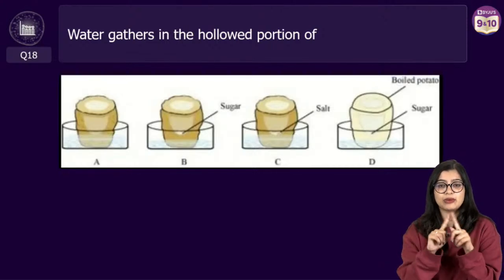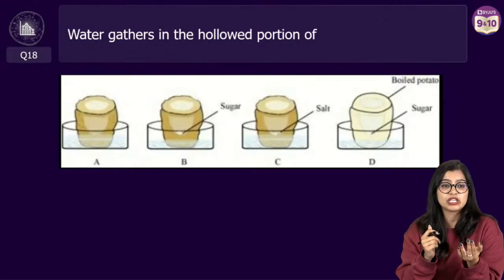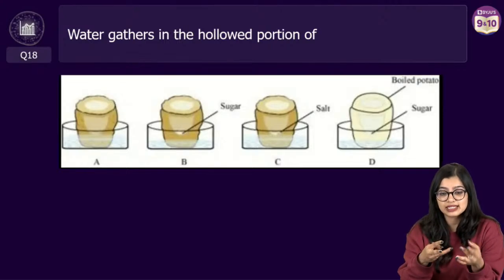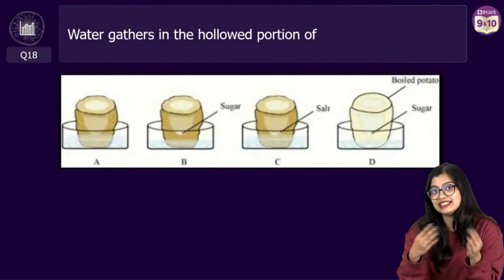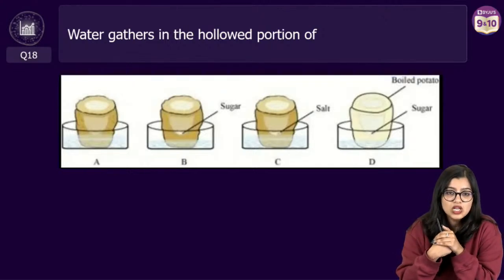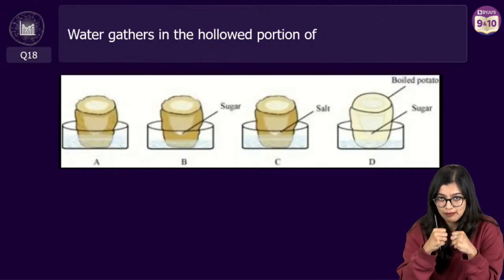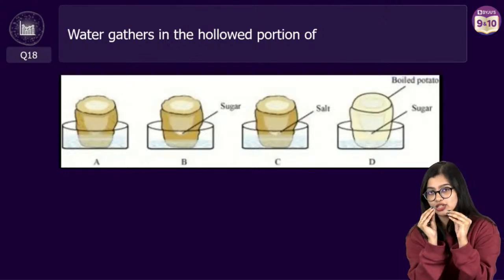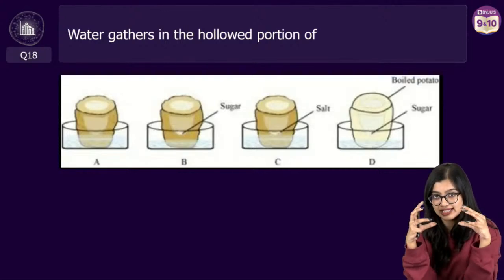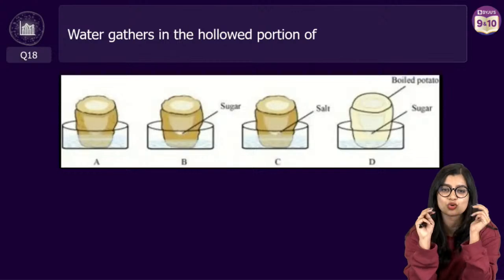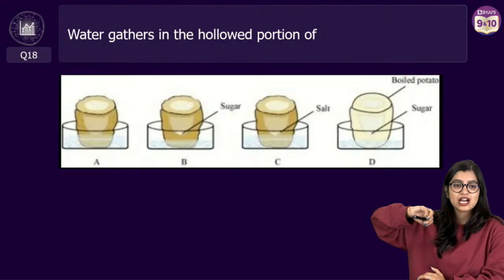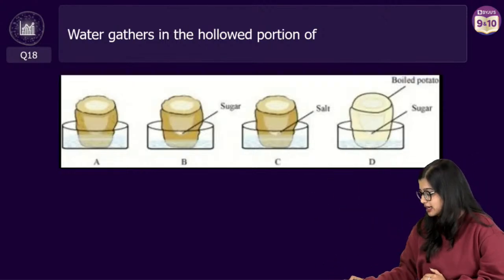Inter means between. Inter-house means what? Inter-house competition is between two houses, right? Intra means within. So if I say intracellular, it means within the cell. Inter means between two cells. Centrioles are structures which are present, right? They are small tubular structures. If the centrioles are enclosed, they form something called a centrosome. Yes. Sakshi and everyone else, I have given you the answer.